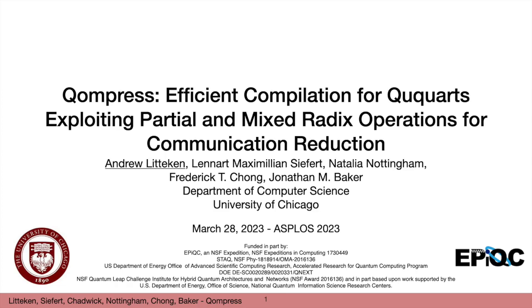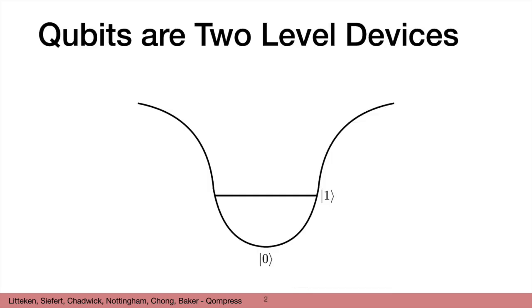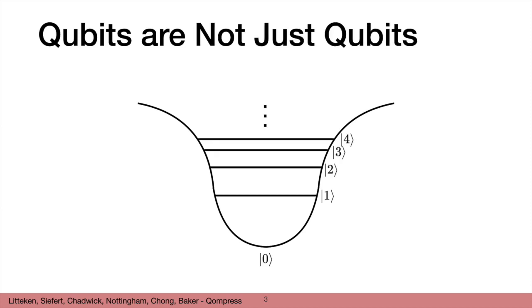Qompress's work discusses a general way to make use of higher energy states for any qubit circuit to increase the available computational space of a quantum computer by up to 2 times while improving gate fidelity. In quantum computing, we usually care about qubits, which are devices with access to 2 energy levels to represent the 0 and 1 state. But quantum devices can have access to higher energy levels, potentially any number.